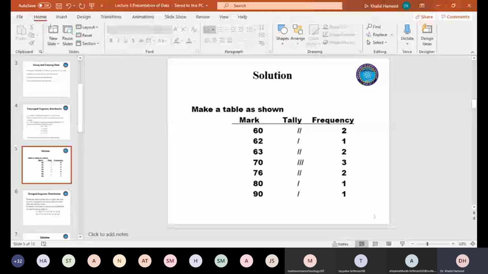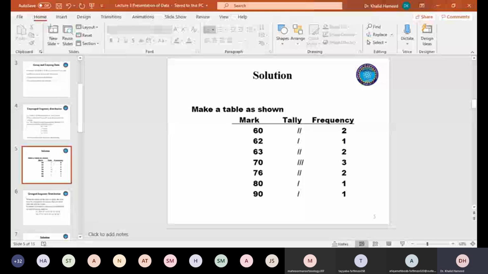In that case, you just need to draw those lines, and at the end of your data set, what you're going to get is a frequency distribution of ungrouped data. Here you will see that at 60 kilogram body weight, you have two frequencies. We define frequency as the number of observations that fall in a specific category. So at 60, we have 2, 62, 1, 63, 2, 73, 76, 2, 81, and 91. And you can verify all that data later on after the class, once I give you the PowerPoint presentation.